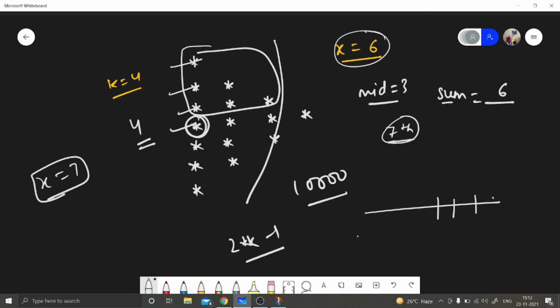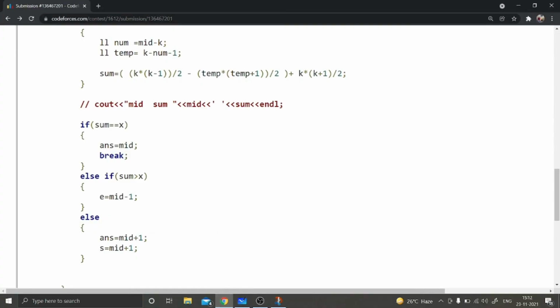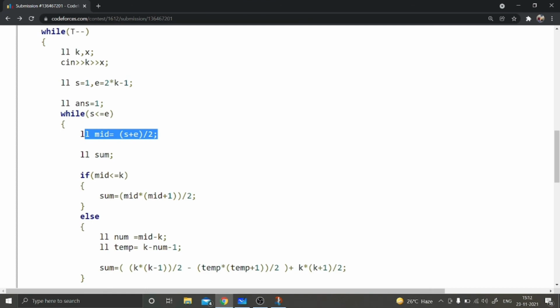So you can see that if it is 10 power 9, every time it divides by 2, then again it divides by 2, then again it's divided by 2. So this is the definition of log n, right? So the time complexity will be log n for this case, so it will definitely pass the test cases. So that's how the solution works. I hope you understood. Thank you.